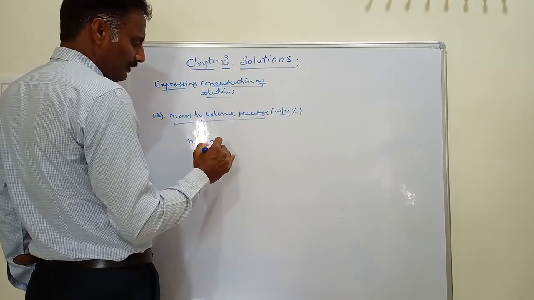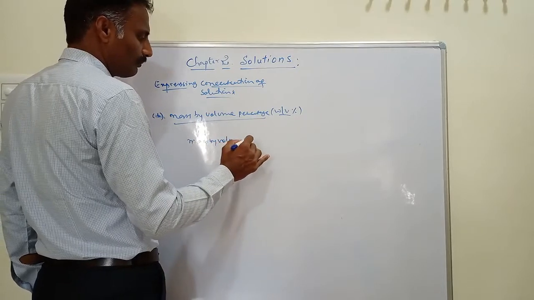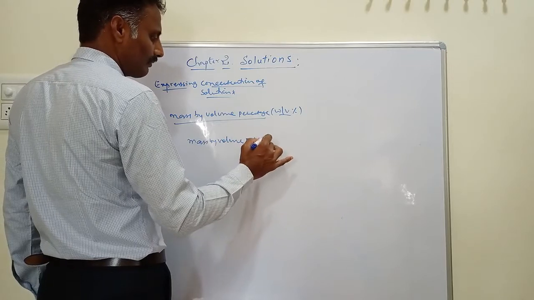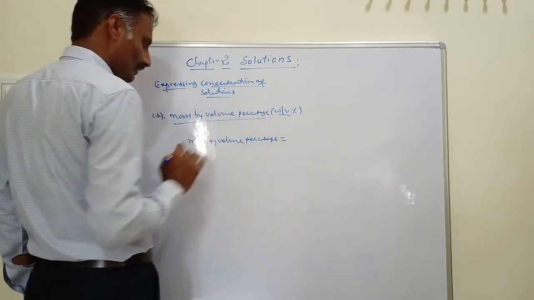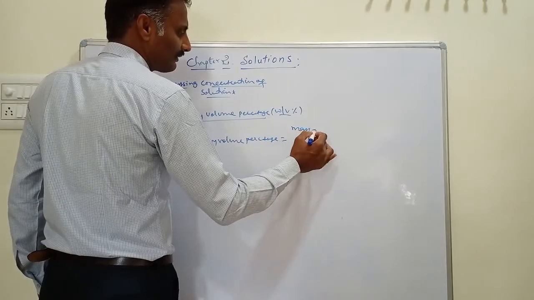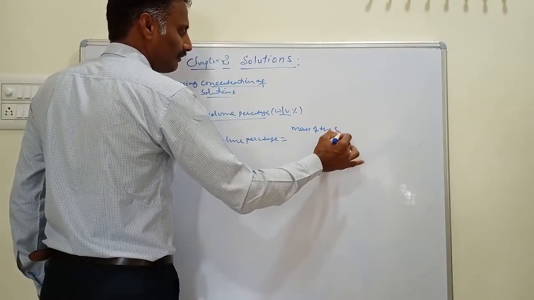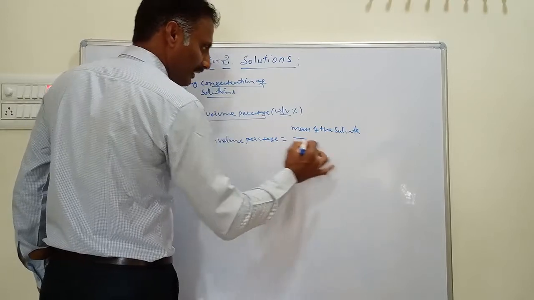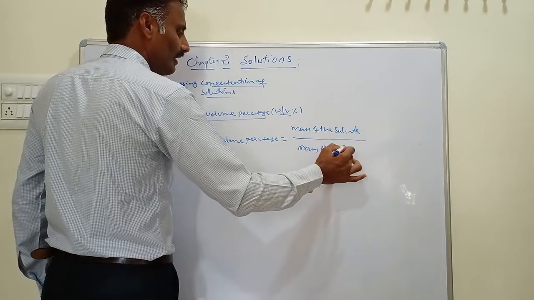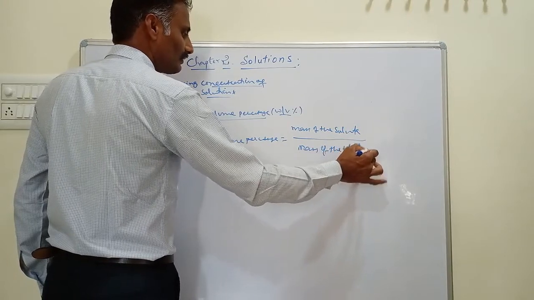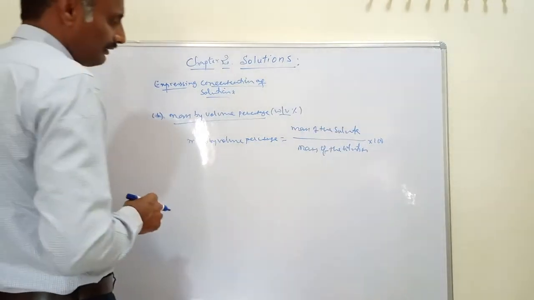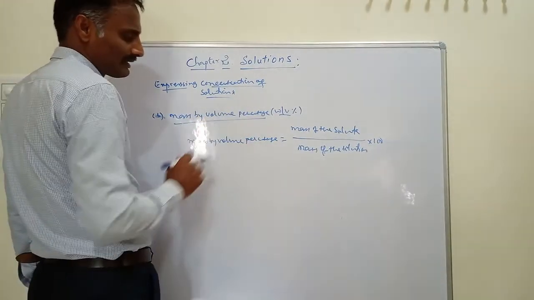Mass by volume percentage is equal to the mass of the solute taken, divided by the volume of the solution, multiplied by 100. This is called the definition of mass by volume percentage.